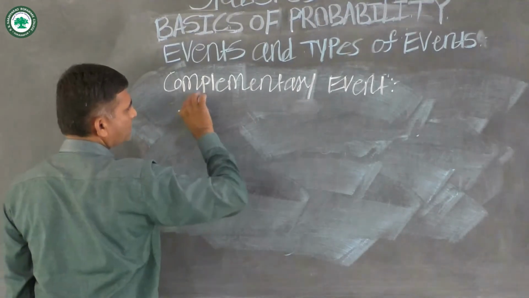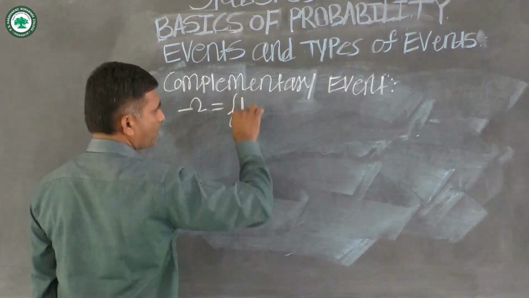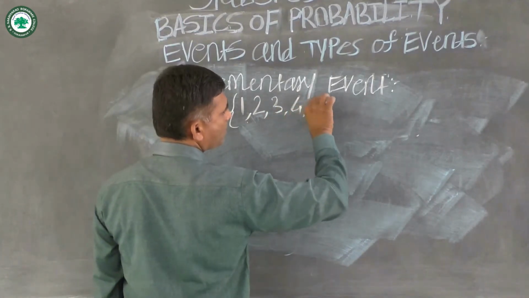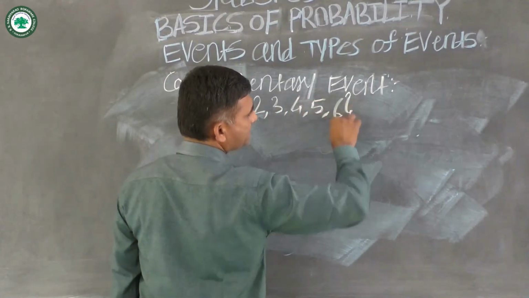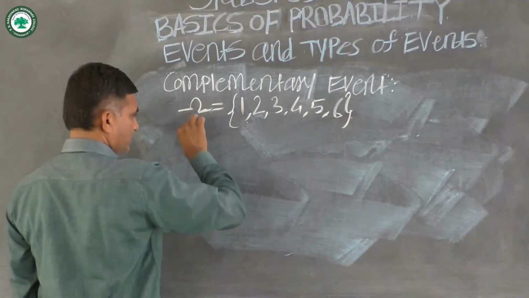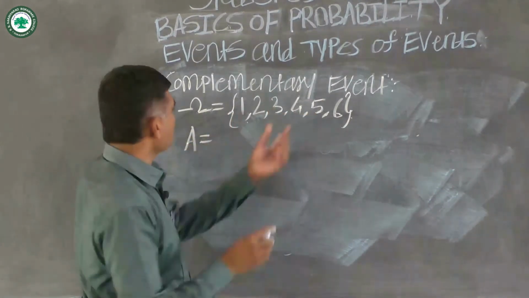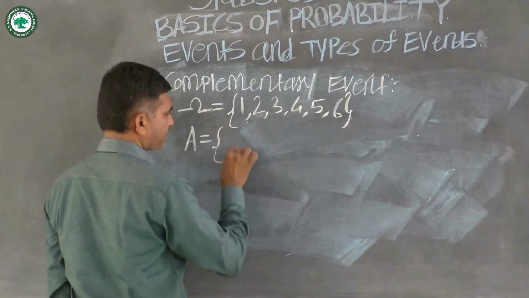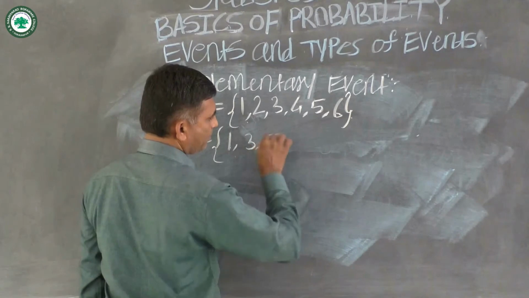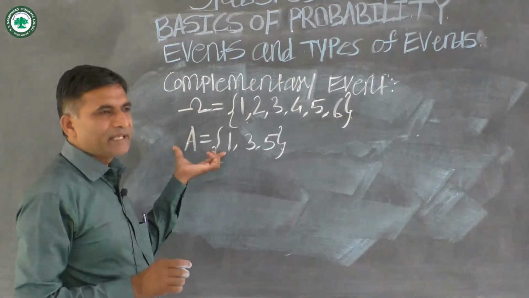Consider the sample space omega is equal to 1, 2, 3, 4, 5, 6. And we define event A as an odd number occurs, that is 1, 3, 5. On this sample space, event A is defined.